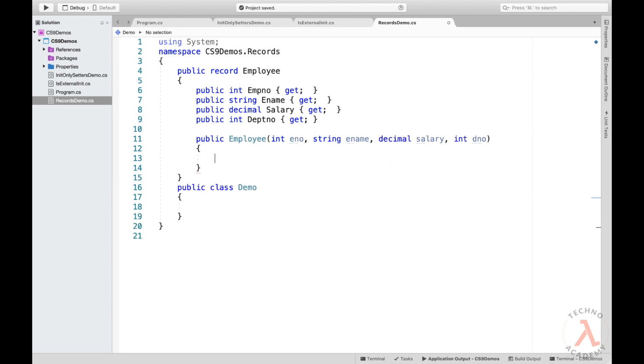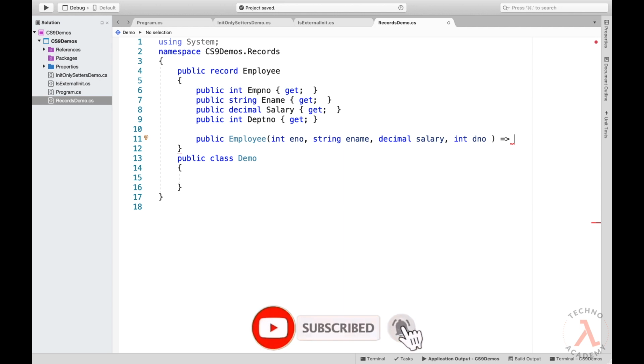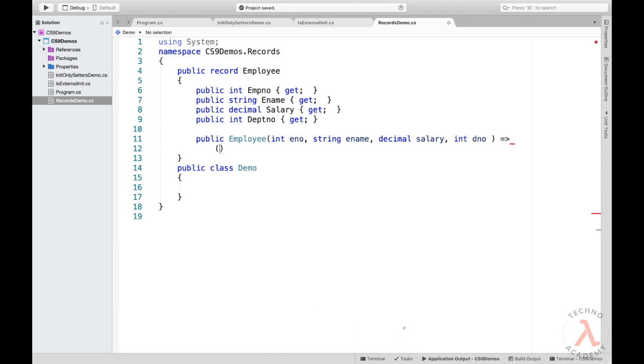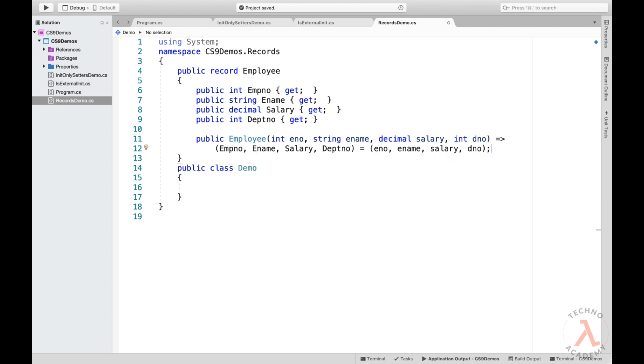Let me use the expression bodied members for the constructor. So let me type goes to, let me define a tuple with the properties for the record. So let me type in employee number, employee name, salary, department number equal to eno comma ename comma salary comma dno. Remember, like classes, even records support the concept of inheritance.